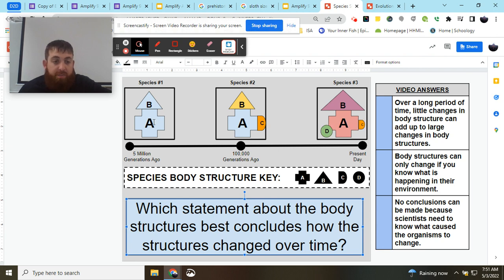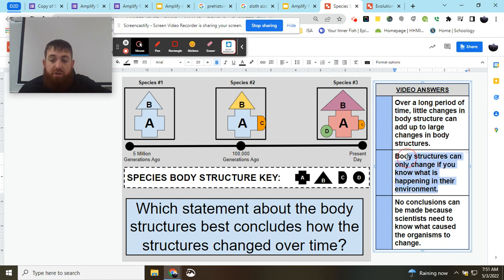Each one of these shapes represents different body structures that can be seen in species, whether it's changing limbs, changing skulls, changing ribs, or even organs. Colors can represent ways in which they work. The size of the shape can represent the size of the structure itself, and new structures can represent those mutations. So we know that over long periods of time, those little changes can add up. So the first one is the best option.